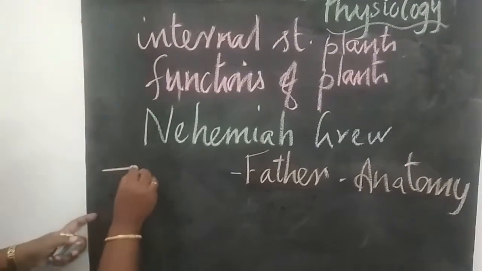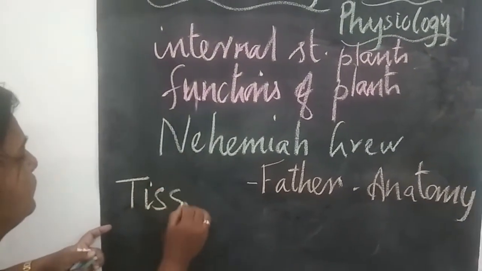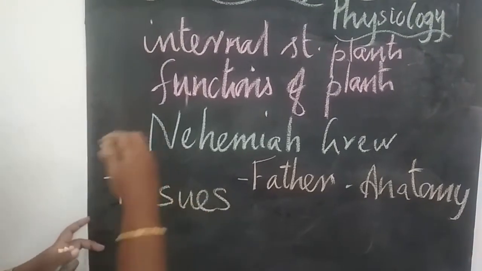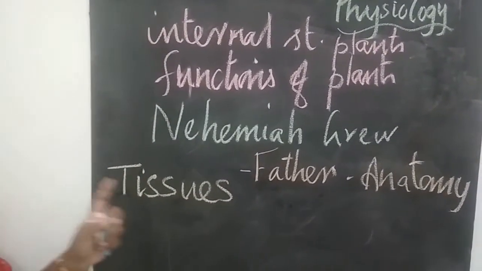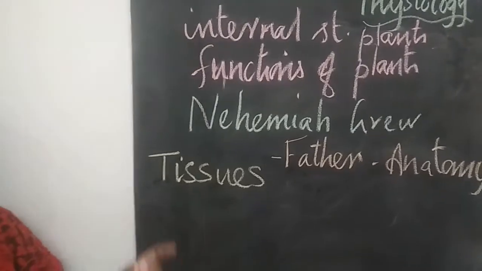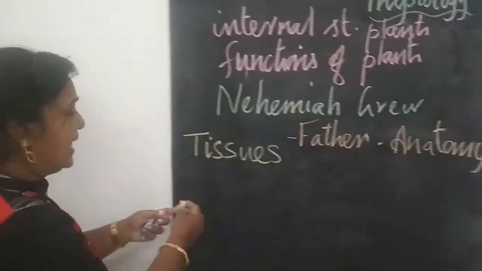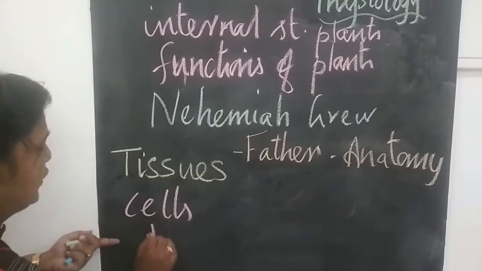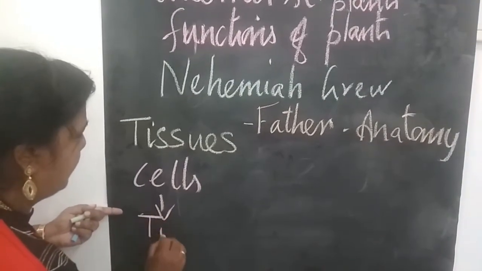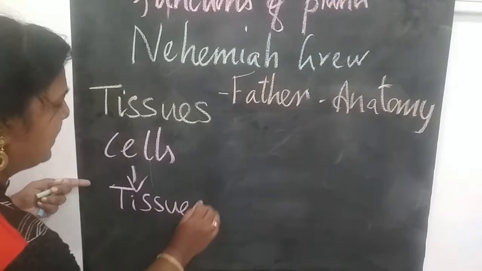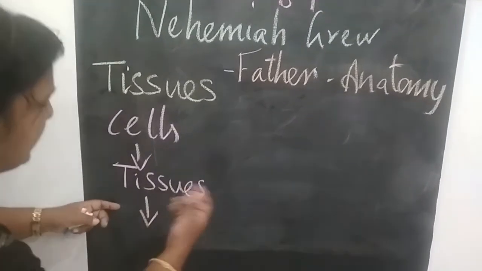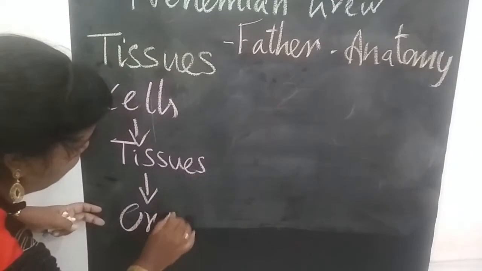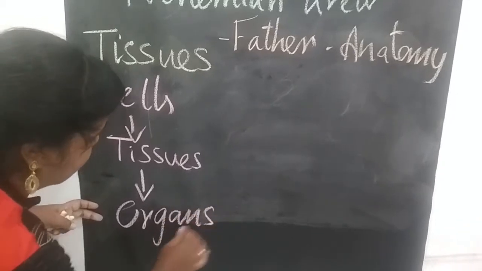Now coming to the next one, tissues. Before going to tissues, we know that all organisms are formed of cells. The cells are grouped together to form tissues. The tissues are grouped together to form organs.